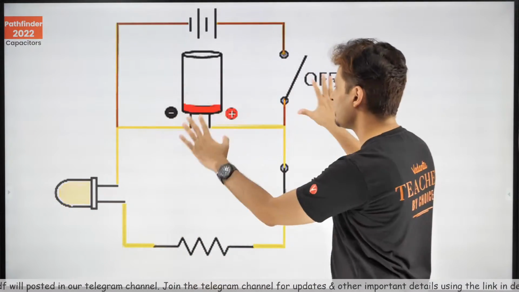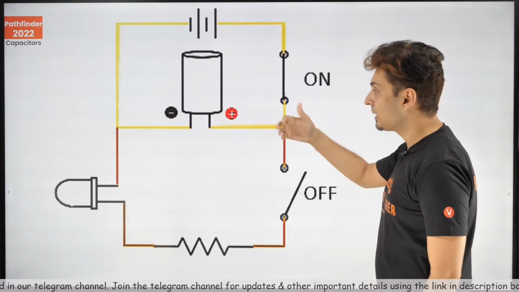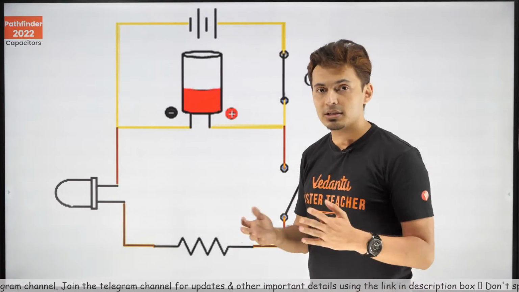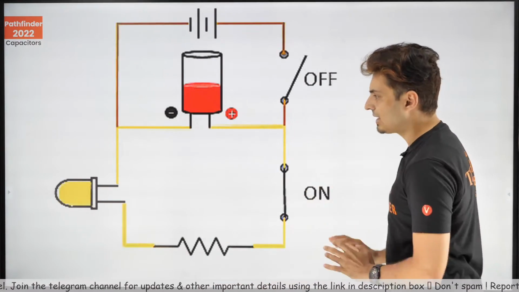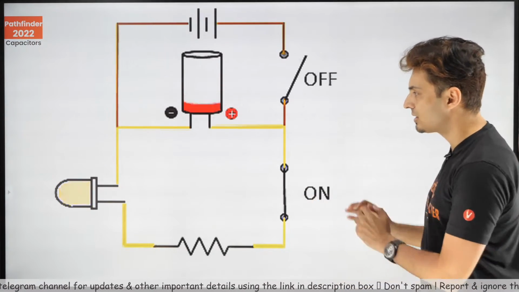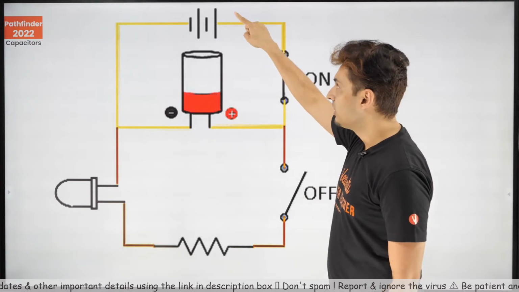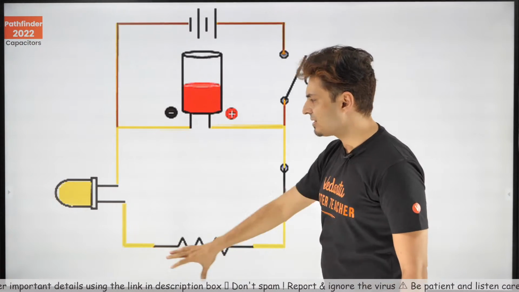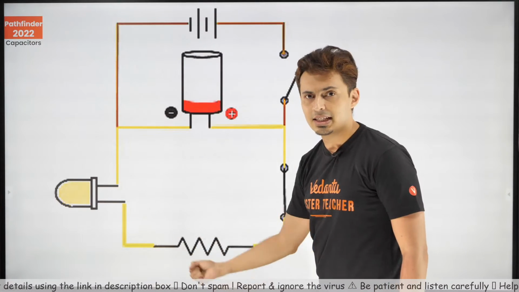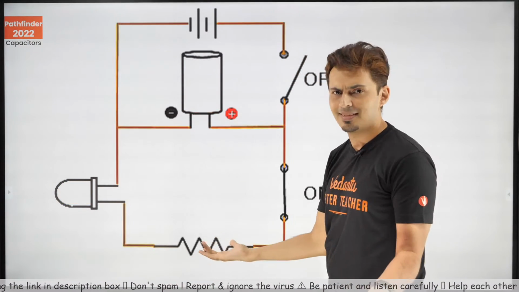Now this circuit is very important. It will come again and again in charging and discharging also. Look at what is happening very closely in this simulation, this animation. Okay, so you have a capacitor, you have a battery, you have some circuit which takes away energy like the bulb, the fan, or some device.